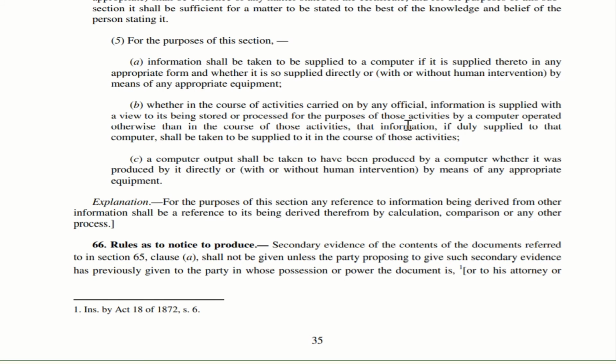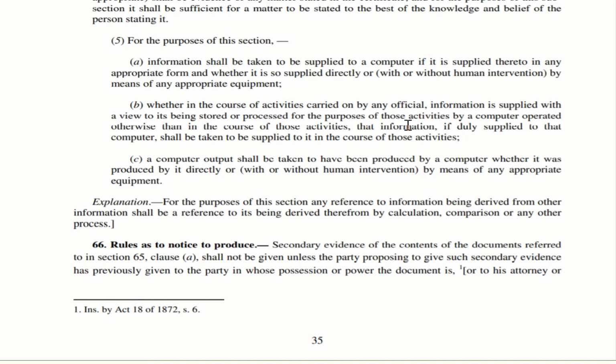Next is C. So if an output is taken from a computer, that output may have been produced at that particular computer or by any other equipment. It need not be a computer, but it could be any other equipment which is giving the output. There may be human interference or intervention, or there may not be human intervention, but the output is given. For the purposes of this section, these aspects are to be considered.